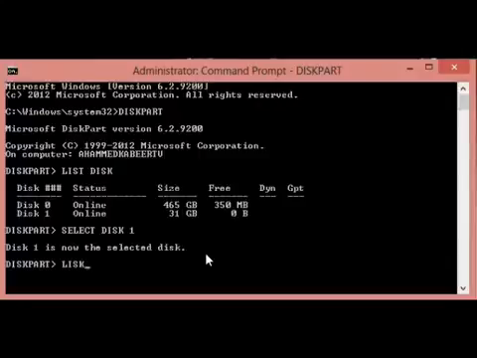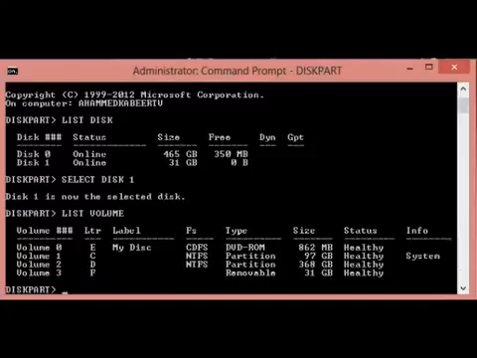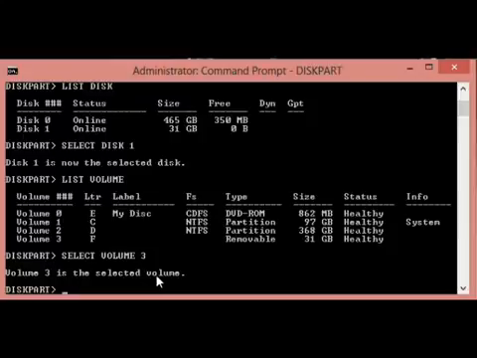And then type list volume, press enter. It shows 3 or 4 volumes, and the last one is my pen drive. Just select volume 3, press enter. Volume 3 is the selected volume, and then type clean.